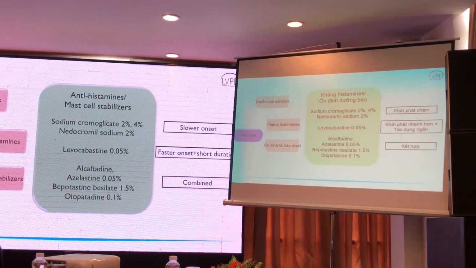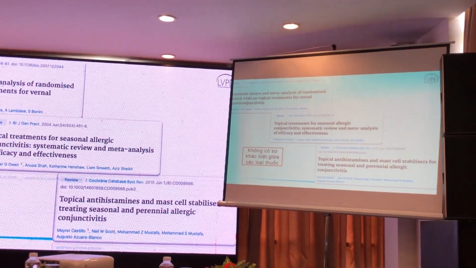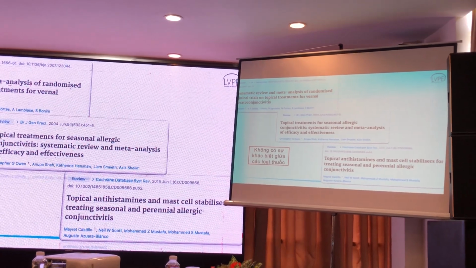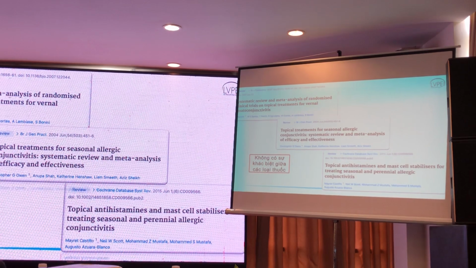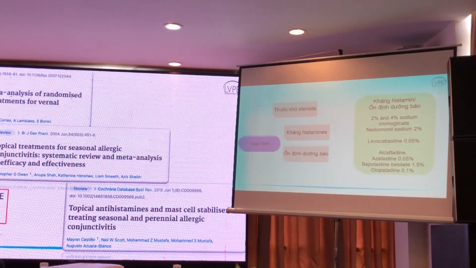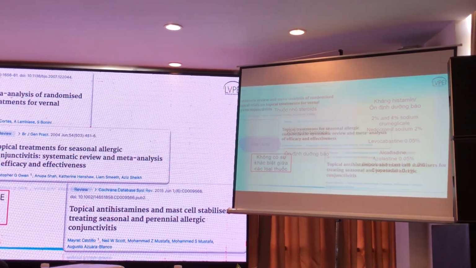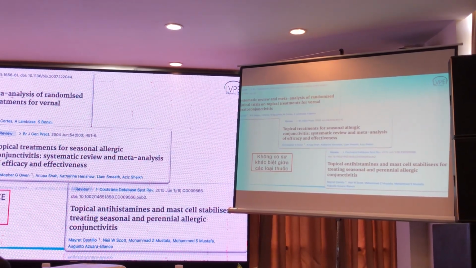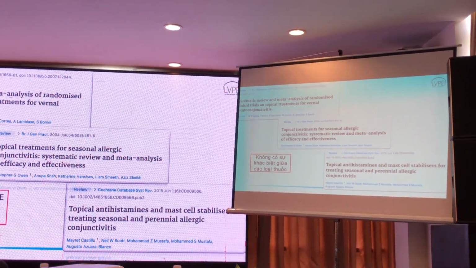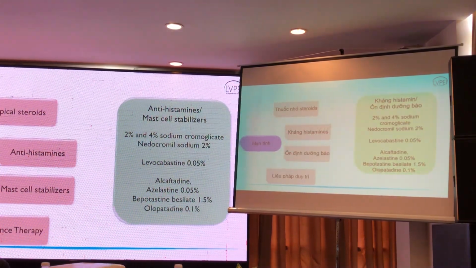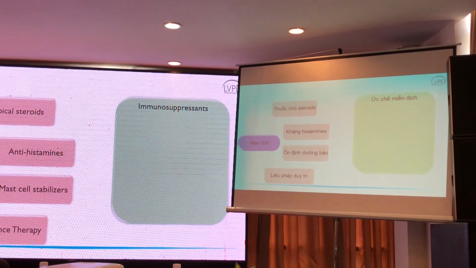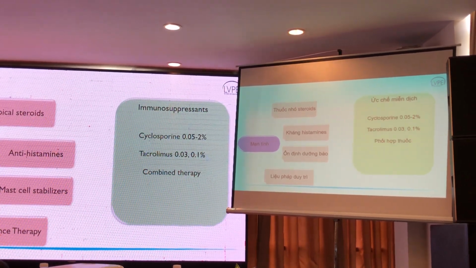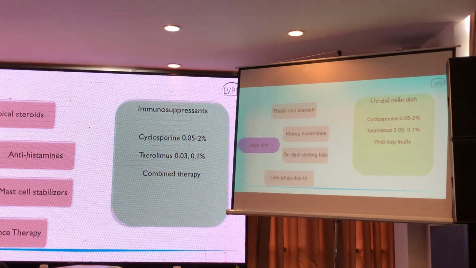Now, because these patients have a chronic disease, it is also important. So these are the different studies that have looked at the effect of all these different molecules, and they have not found any difference in the effect of any of these medications when it comes to antihistamines and mast cell stabilizers. So the use is a personal preference. So now, because these patients have a chronic disease, they have to be placed on a maintenance therapy, and the most common group of medications that is used over here are the topical calcineurin inhibitors, and this includes topical cyclosporin and tacrolimus.